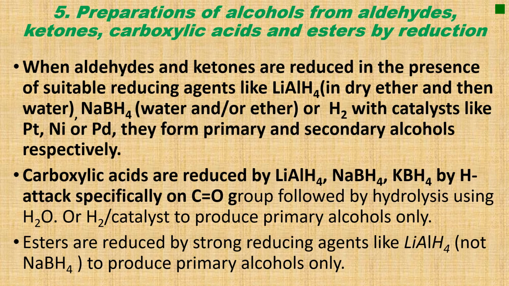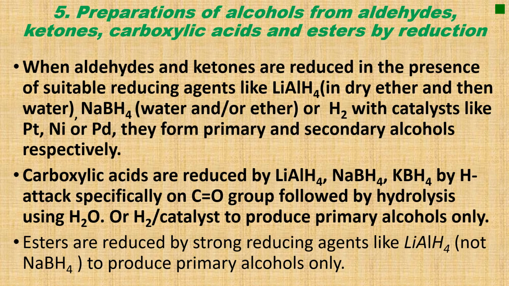Carboxylic acids are reduced by lithium tetrahydroaluminate or sodium tetrahydroborate or potassium tetrahydroborate by hydride attack specifically on the carbonyl group, followed by hydrolysis using water. Or they are reduced by molecular hydrogen under a catalyst to produce primary alcohols only.